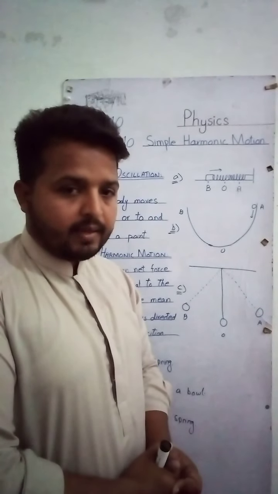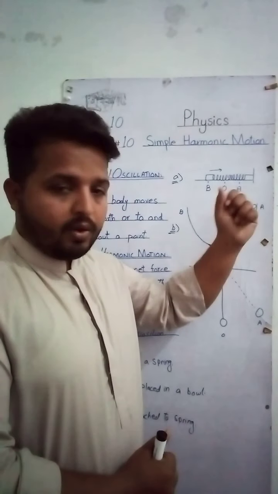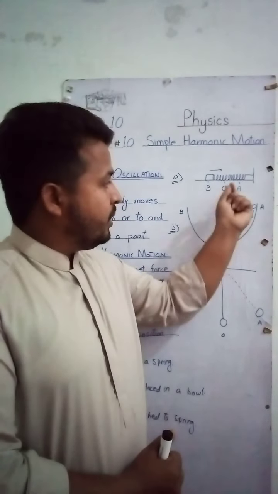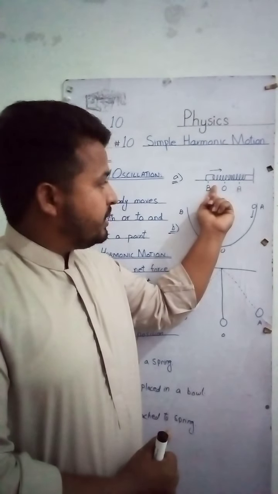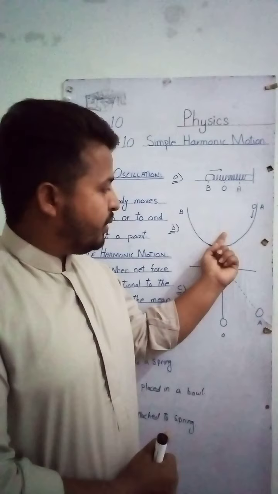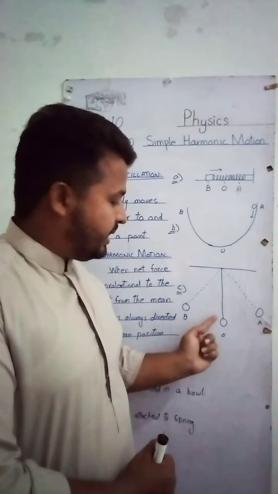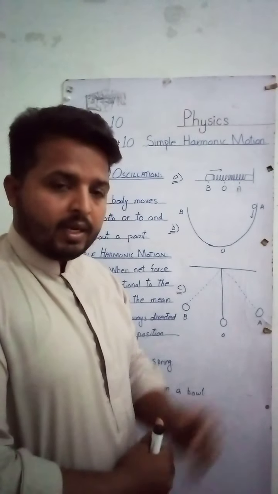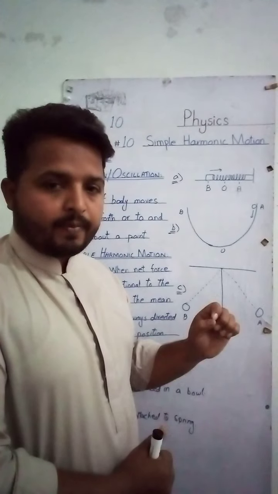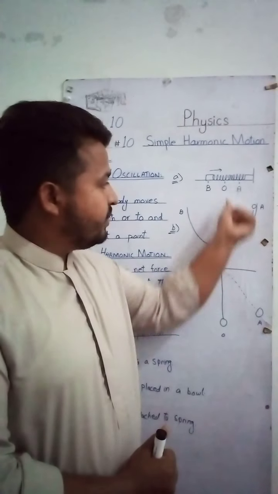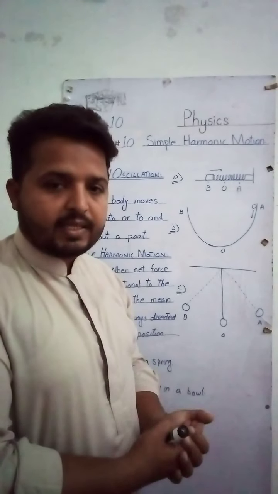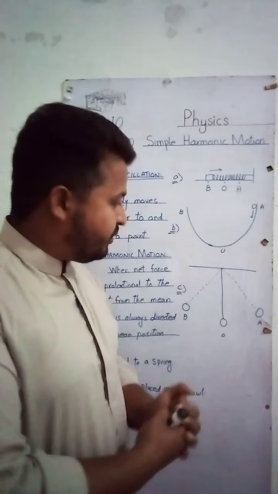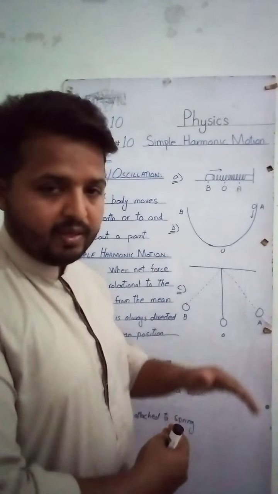And the second thing: the direction of the force on the object in the spring system, in the ball and bowl system, and in the simple pendulum is always towards the mean position, which we will discuss in next videos, when we discuss these systems one by one.